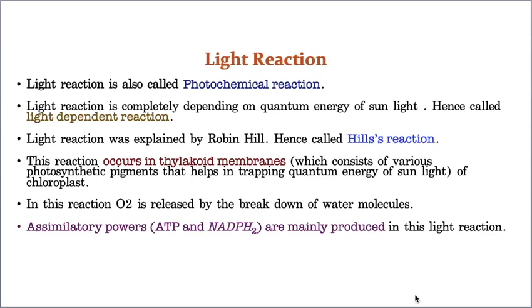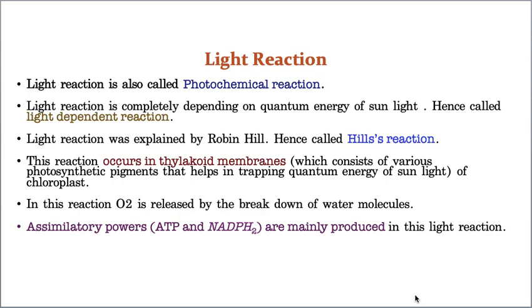Point number 2: in those light rays you can see small packets of energy, called photons. Point number 3: in that photon you can see some amount of energy packed, and this energy is called quantum energy, or radiant energy. Hope you understood. In the light reaction, that energy will be utilized.